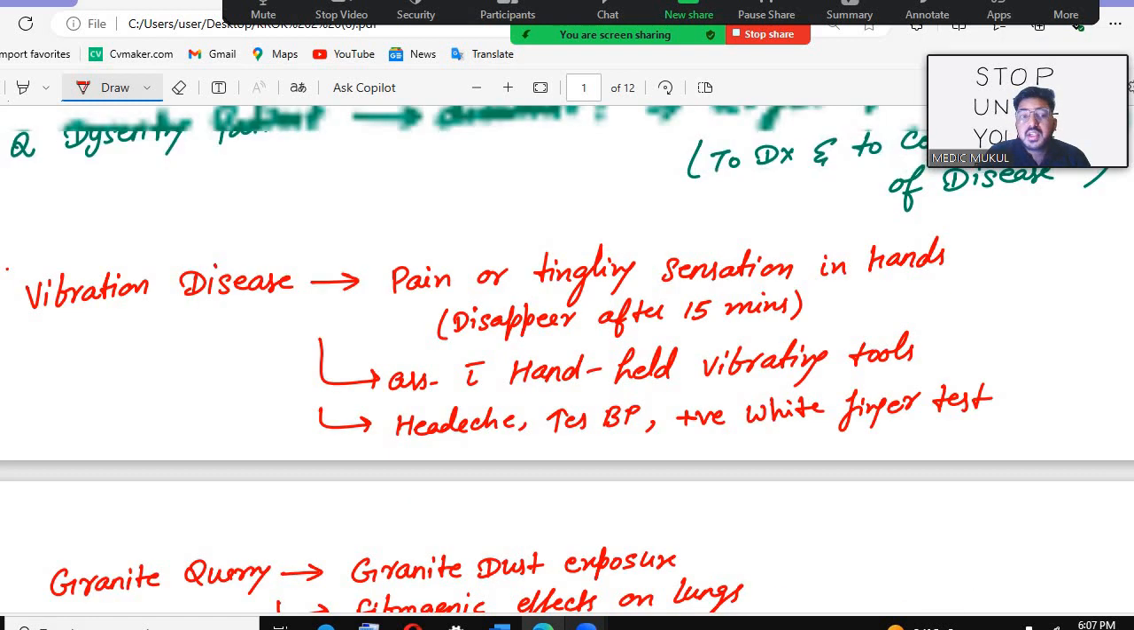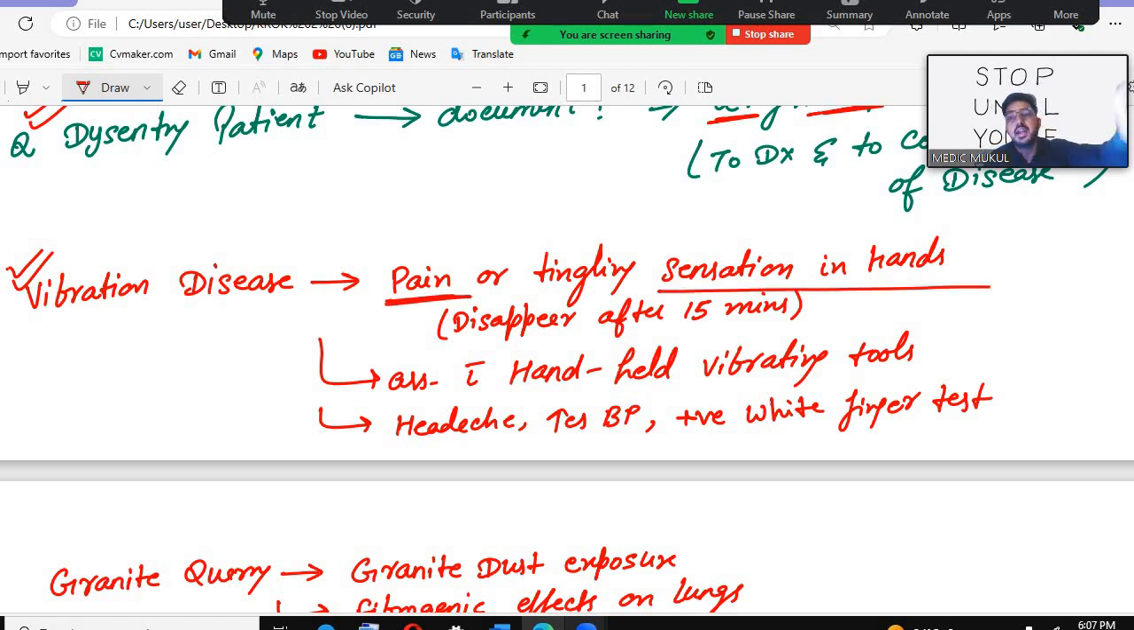Next, there is some question regarding vibration disease and granite query. So what is vibration disease? Like if I'm vibrating, that is a vibration disease. When will this vibration occur? Like if I'm using a drill machine, putting a hole with the help of the drill machine, my hand will vibrate. If a person works for a long time like this, we will see pain or tingling sensation in the hands that disappears after 15 minutes.